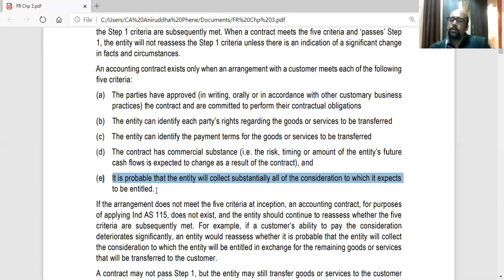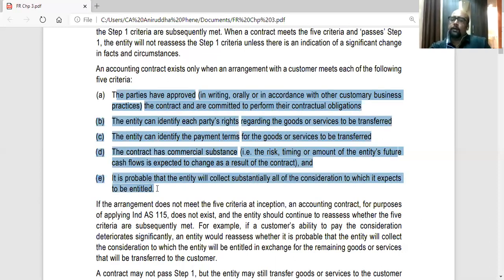So collection is also probable, maybe not complete, but at least they will receive a substantial part of it. So if all these things are there, then you recognize a contract. That is the 5 criteria to understand whether a contract exists or not. Only if these 5 criteria are there, then the contract exists.